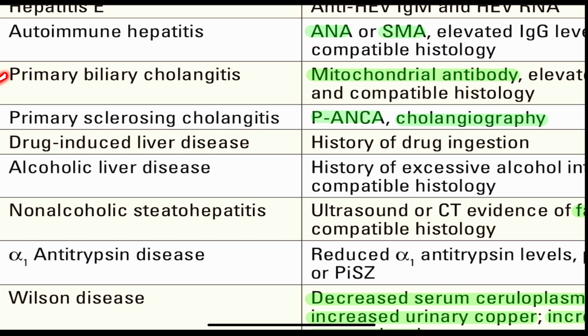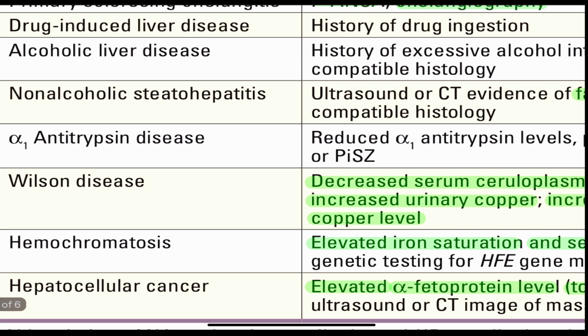PBC, primary biliary cholangitis, which was previously known as primary biliary cirrhosis. These are the same thing. We do anti-mitochondrial antibody. Very important. Asked multiple number of times in entrance exams also. Primary sclerosing cholangitis, we do P-ANCA and cholangiography. Drug-induced liver injury, the patient will give a history of drug ingestion.